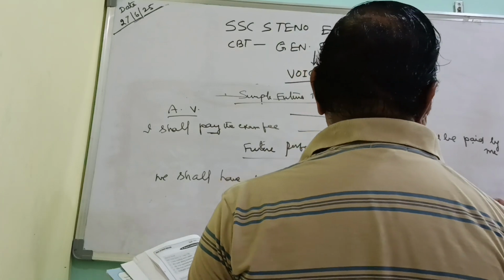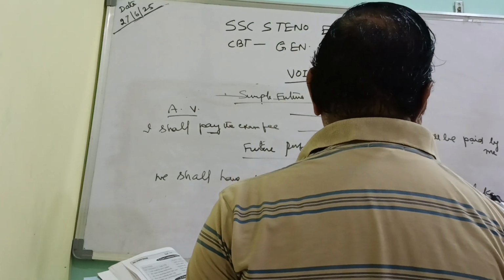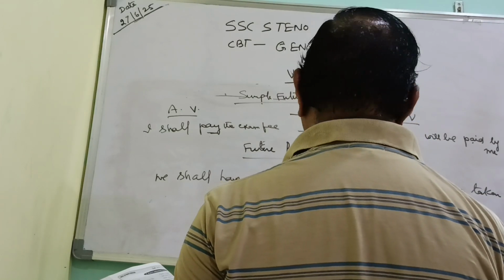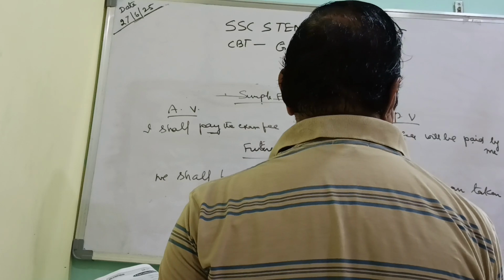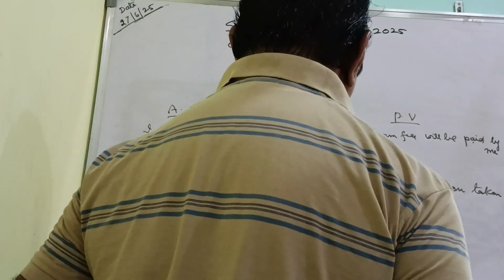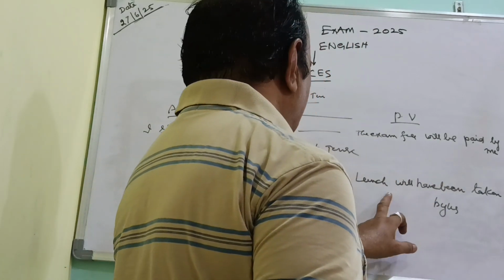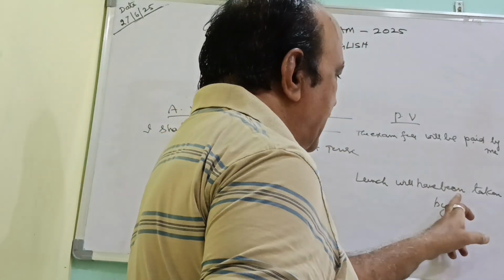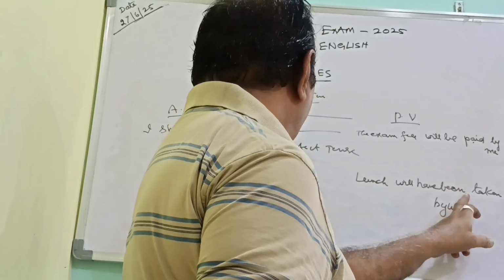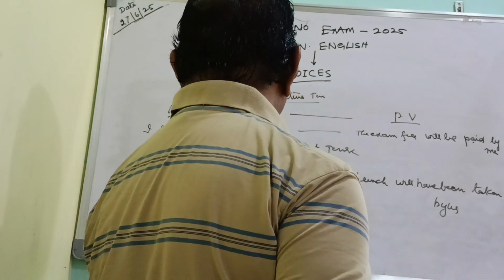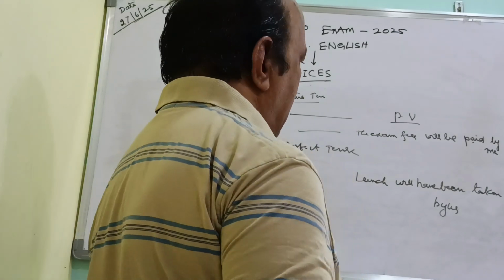The third form of the verb will be taken, by us. We was converted as us here. That means lunch will have been taken, will is added here, will have, then been also added here, will have been taken. Same verb form is taken here, by us.